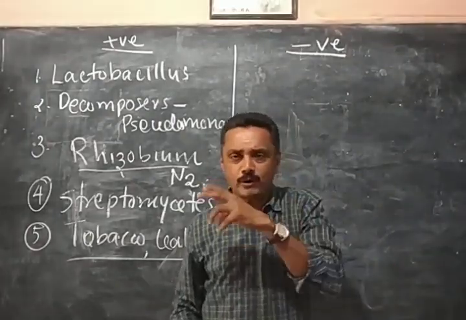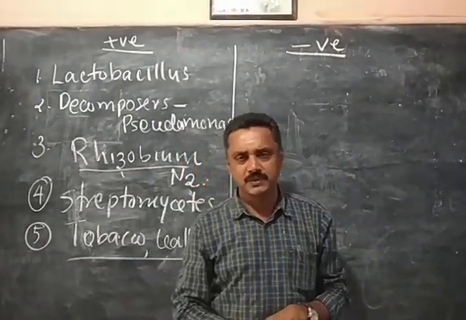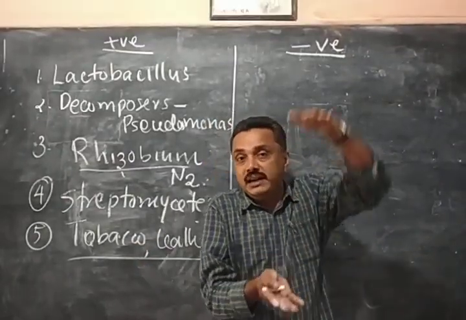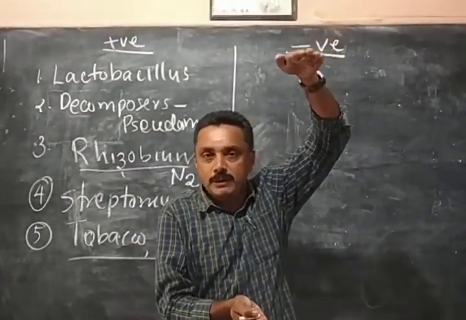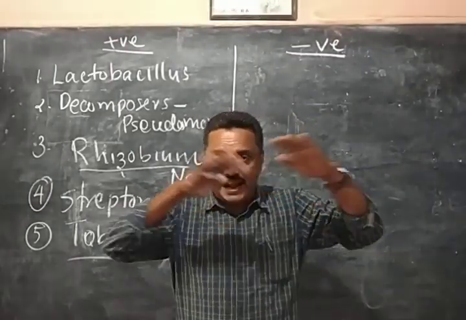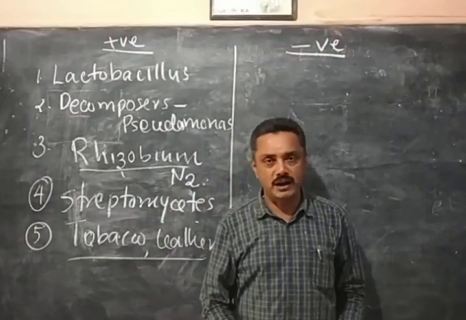You know that tobacco is cultivated in Kasaragod district. After harvesting of the tobacco, it is kept as bundles, one above the other, for one month or two months. They are kept in bundles in anaerobic condition, covered by paper or plastic like that.